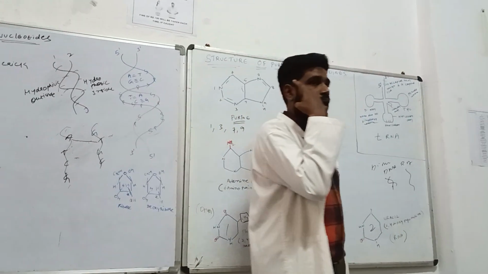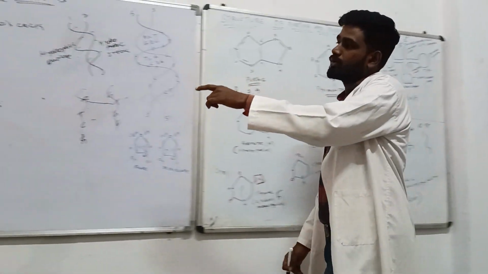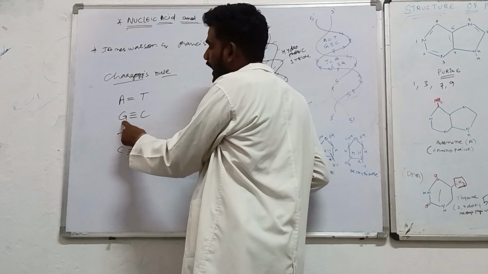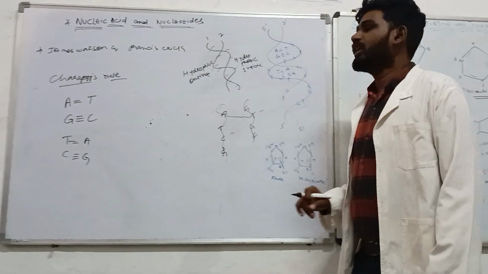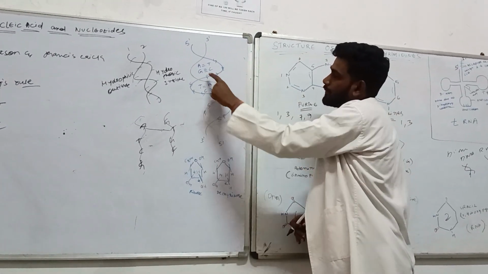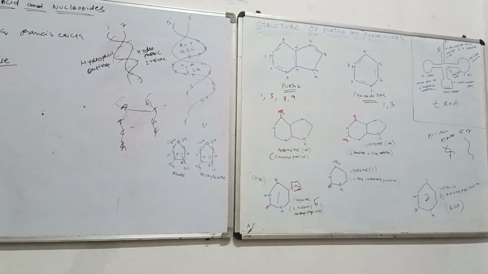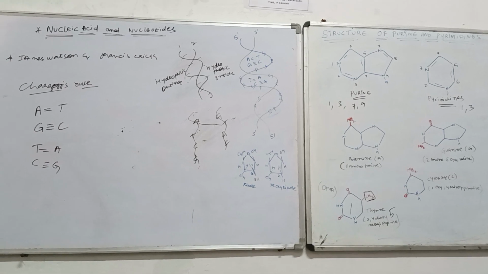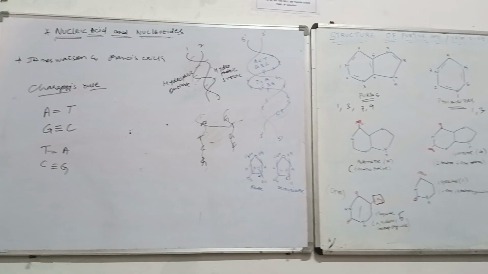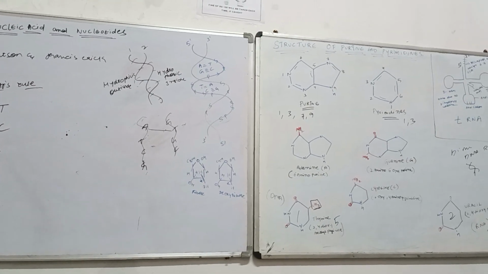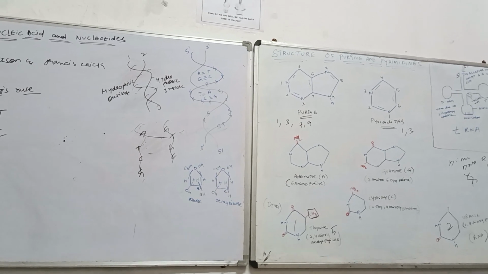Adenine, if it is binding to the thiamine, then they are making the 2 bonds in them. That's the reason we have drawn the 2 bonds over there. Guanine, when it is bonding with the cytosine, it will be having the 3 bonds. ठीक है? अगर आप स्ट्रक्चर को भी देखिए, 2 बॉन्ड 3 बॉन्ड, 2 बॉन्ड 3 बॉन्ड. ठीक है? The basic phenomena for understanding that thing. Adenine will be binding with the thiamine and guanine will be binding with the cytosine.